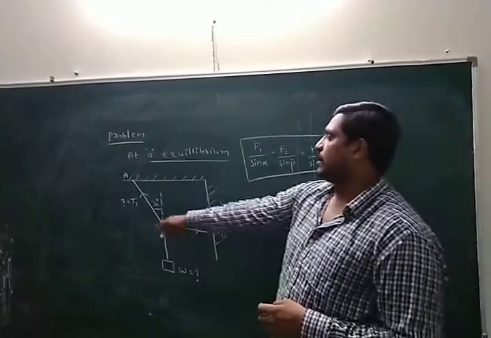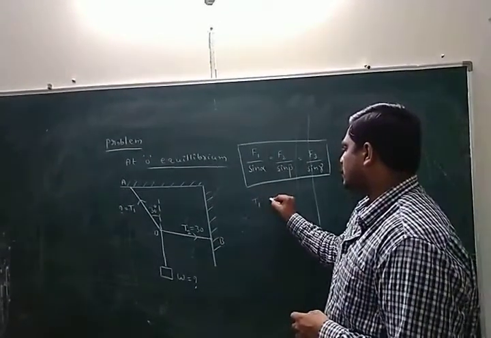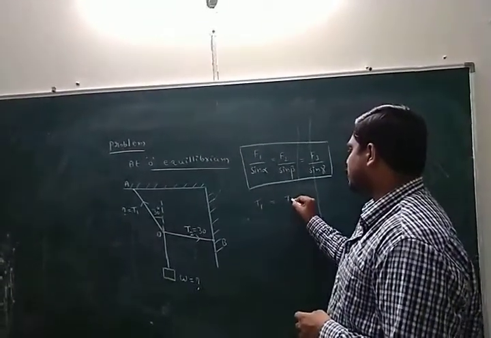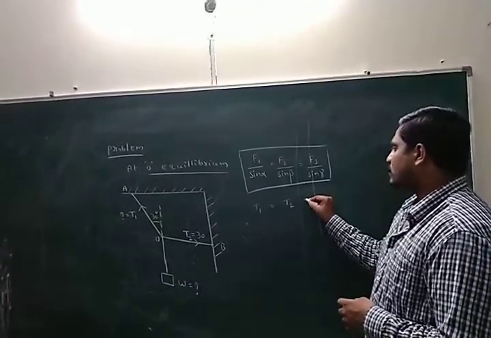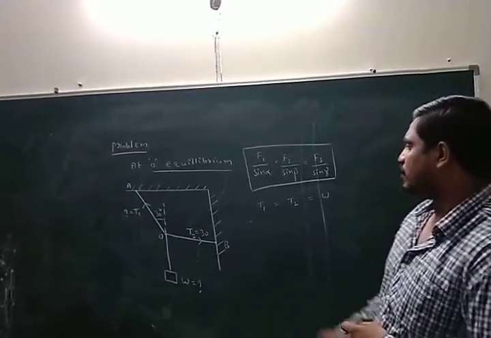According to the diagram, the first force is T1, equal to the second force T2, and the third force is the weight. Weight is always vertically downwards.